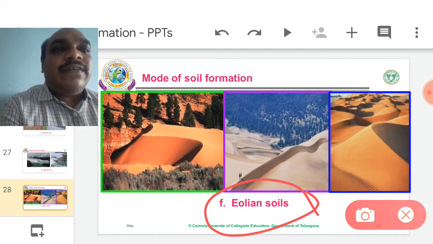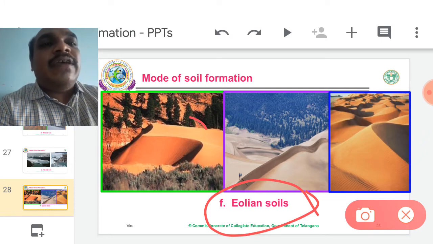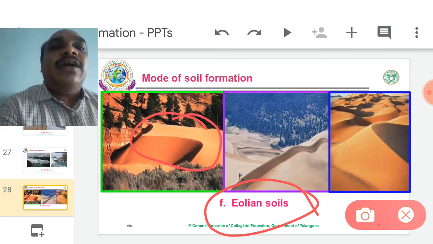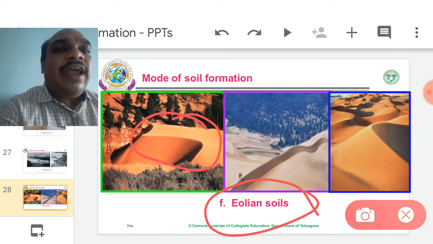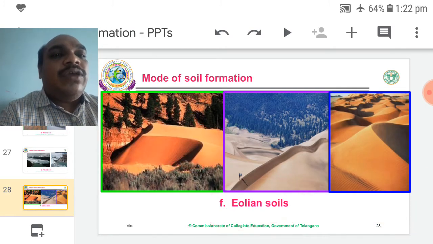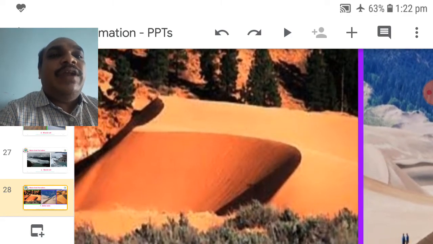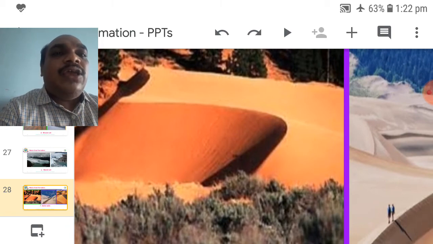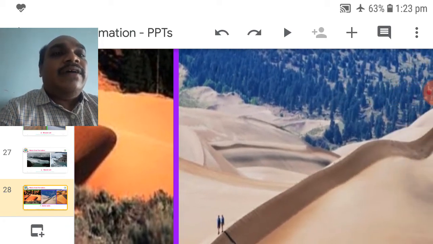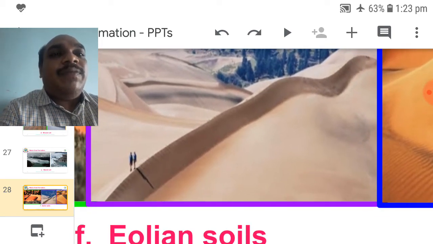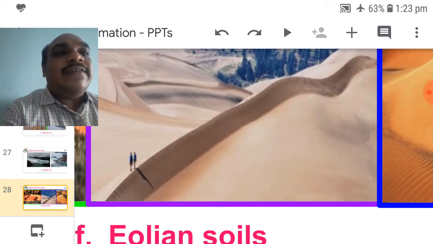The sand particles are transferred from one place to another place and deposited in one area and form one new soil, that is called aeolian soils. So aeolian soils are formed by the wind currents. What a beautiful soil, aeolian soil. It is the red color, it is the white color. So here the white color sand is formed by the wind currents.